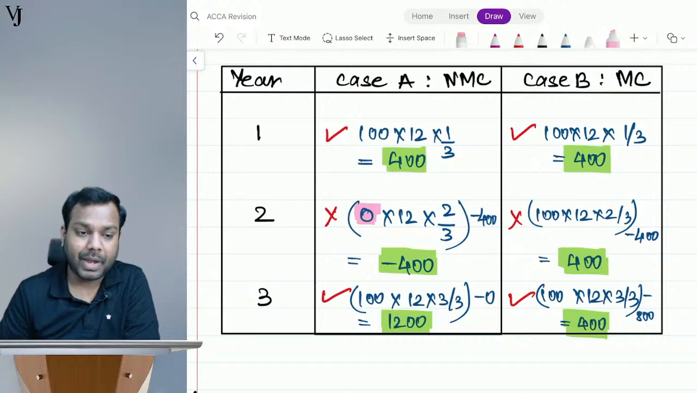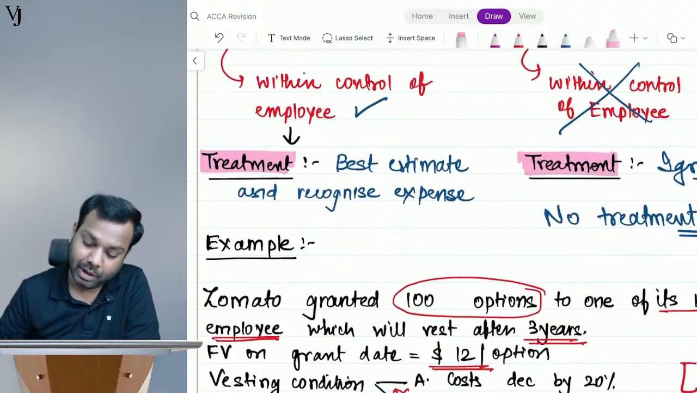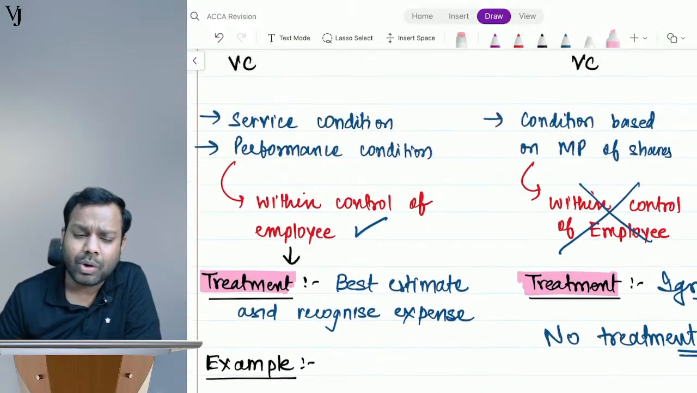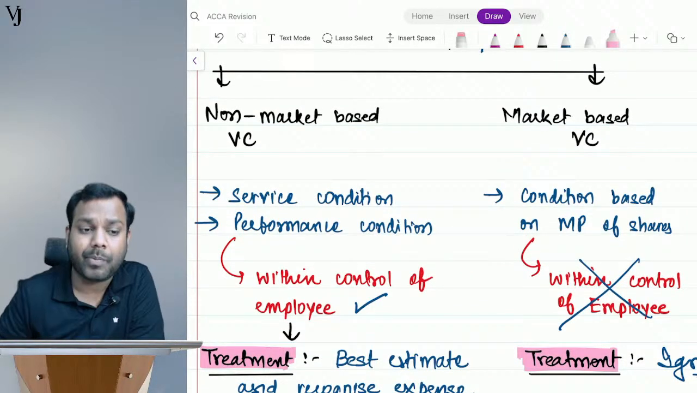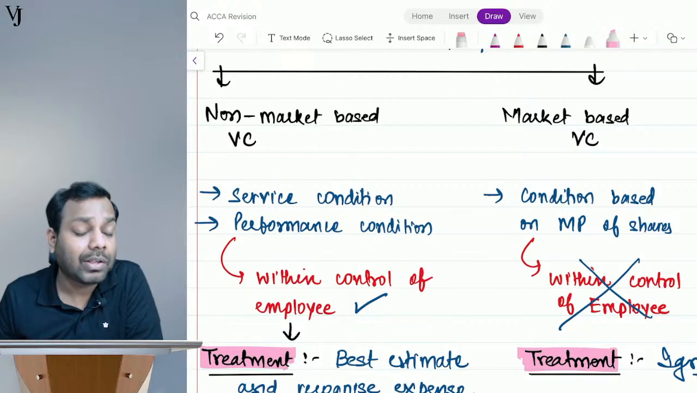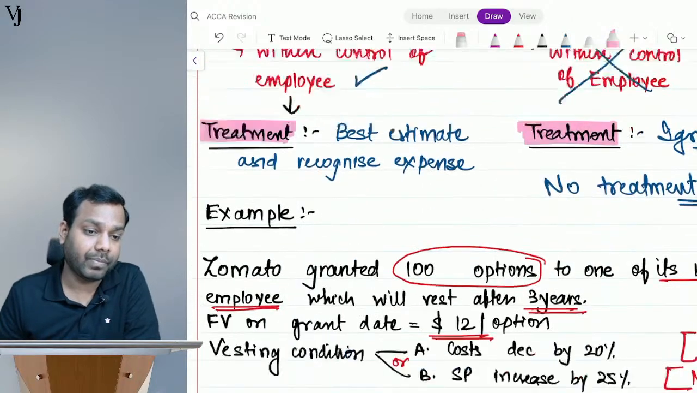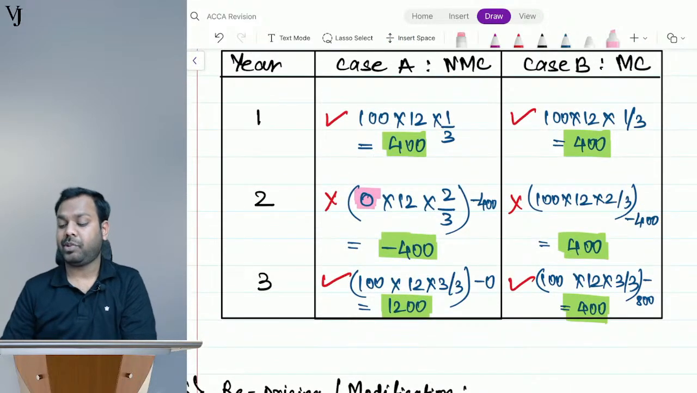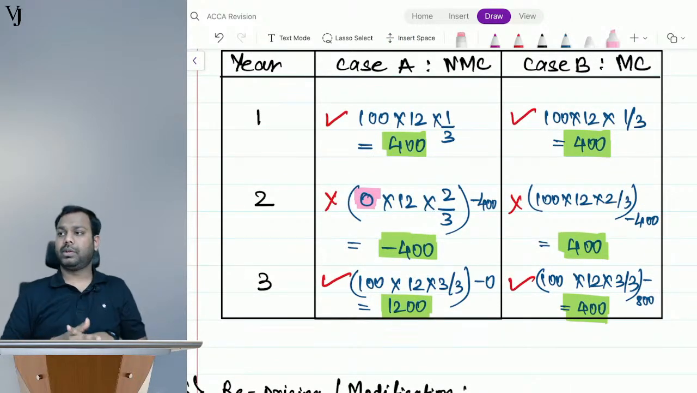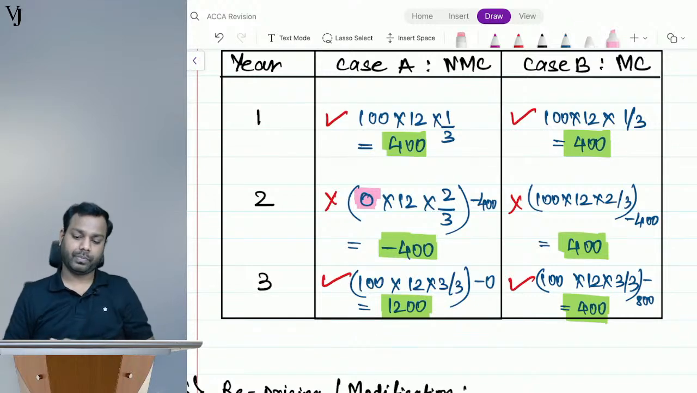I hope it is clear. That's what I have written here. For market condition, ignore whether it is being satisfied or not being satisfied. It doesn't impact. Very good, Nutan. It does not affect. Is it clear, everyone, so far? Come on, guys, please tell me.